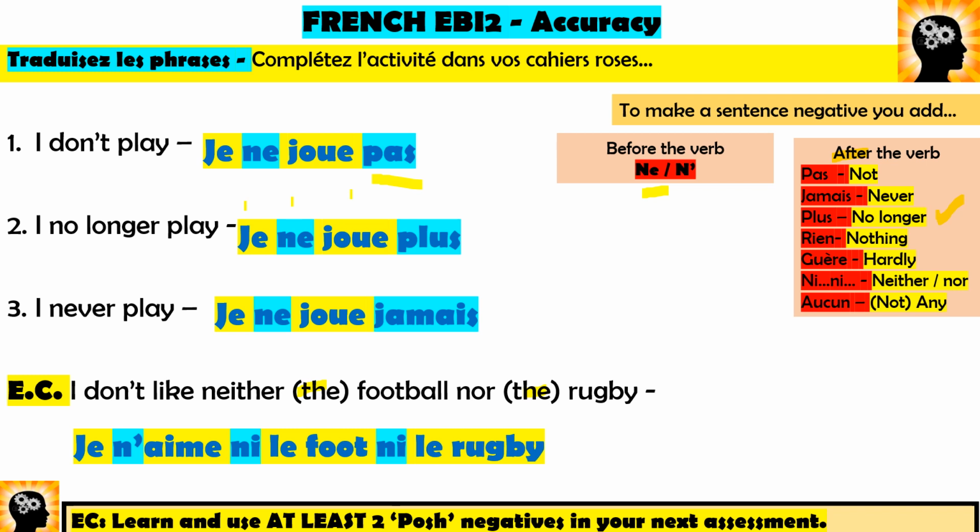Right, guys, if you didn't get that, it doesn't really count. This is pure extra challenge. That is a lovely high-level sentence for GCSE. I would love to see a ni in your work. You still need the ne, but instead of a pas or a plus, you need 2 ni's in between the things you don't like. Guys, that is a lovely sentence. Congratulations if you got the extra challenge. Hopefully, you're feeling more clued up about EBI2 now. Let's look at your next steps.